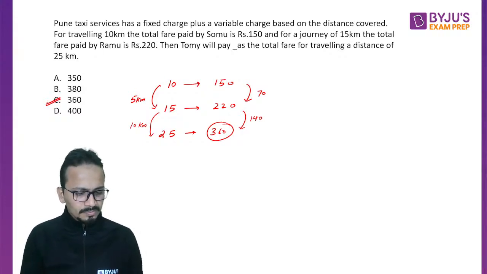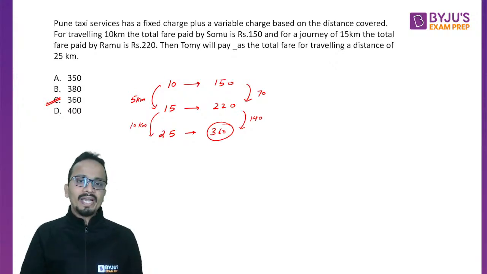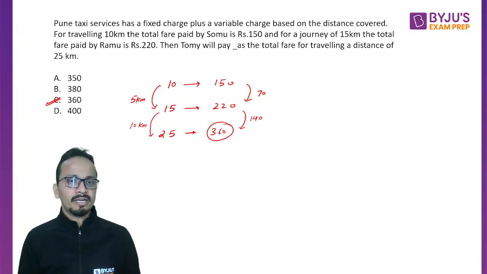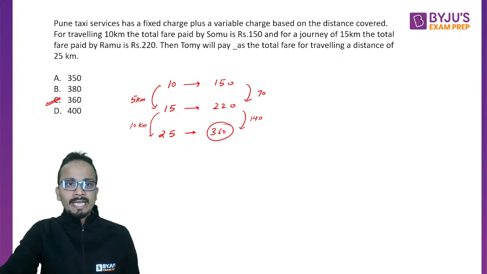Chandan answered yes. So people, you have written 140 correctly. Perfect. So 220 plus 140, the answer will be 360. All right, now let's move on to the next question.